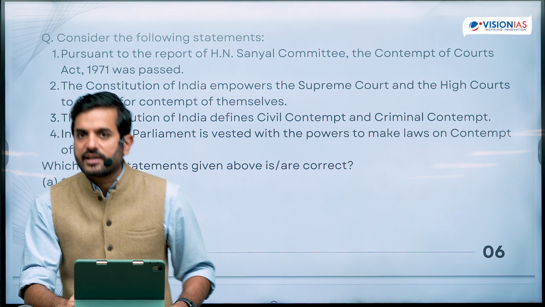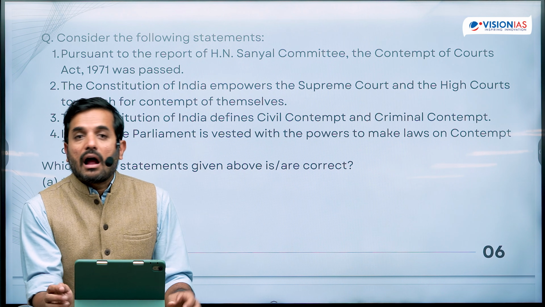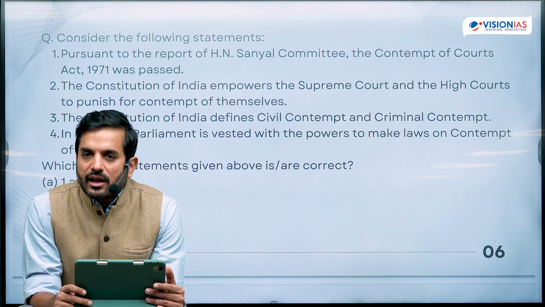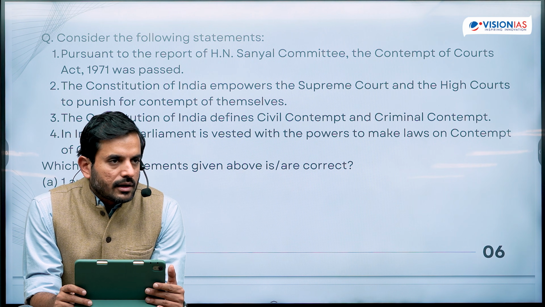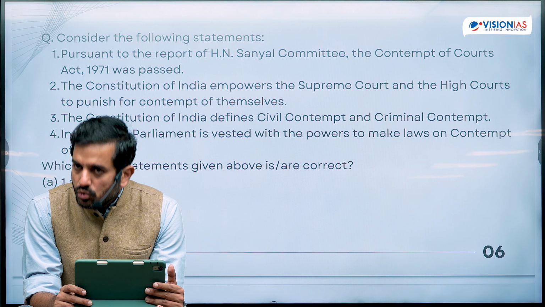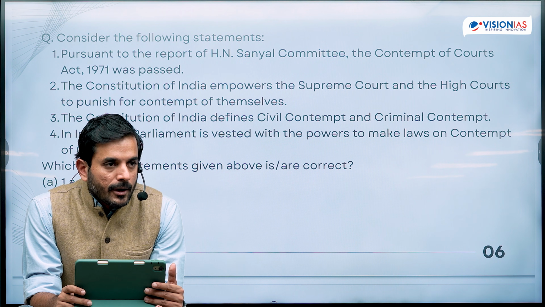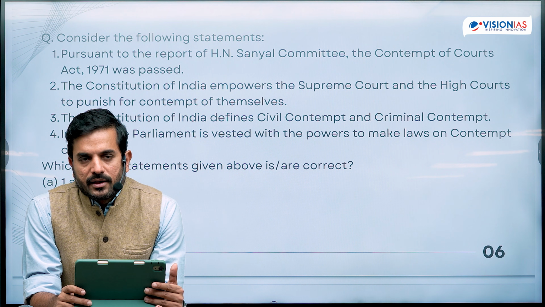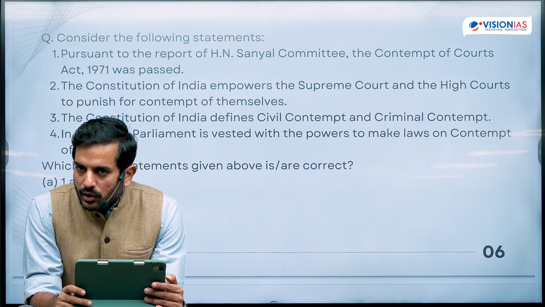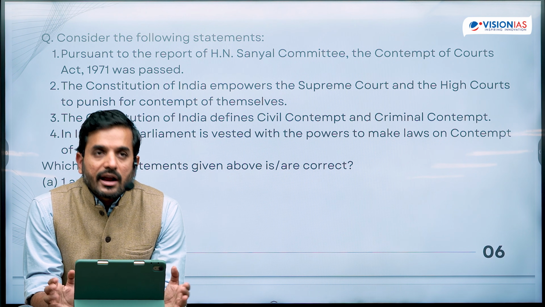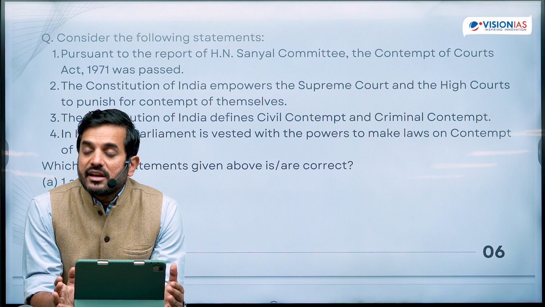This is a difficult statement to know the answer to, unless when you were reading the provisions of Article 19(1)(a) of the Indian Constitution, read along with Article 19(2), you have paid some attention to contempt of court as a ground that is mentioned in Article 19(2). This brings me to another important point. Whenever you are studying polity, do not treat the topics in silos. Always try to prepare topics in a very comprehensive manner.